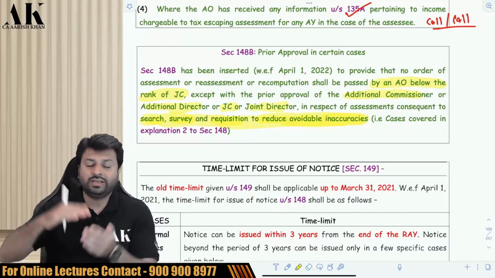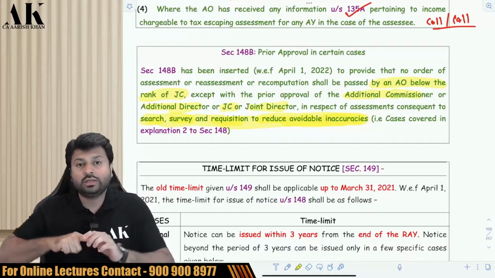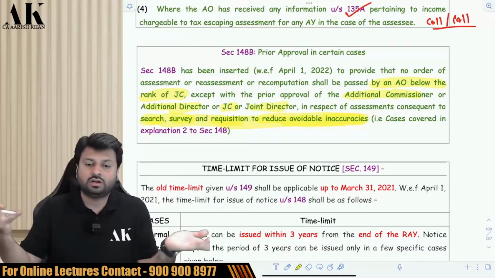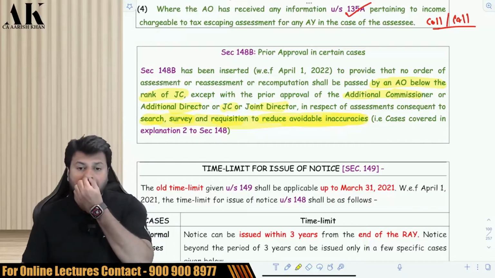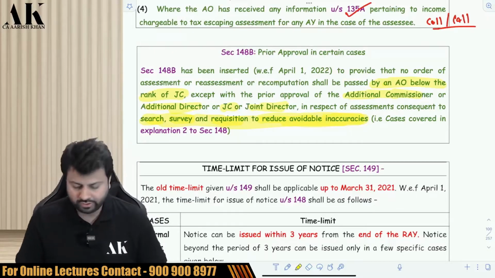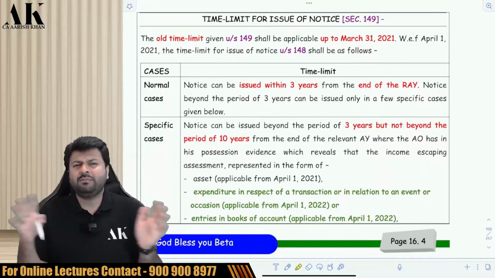So if the AO is below joint commissioner and they are doing some high-stake cases like survey, search, requisition, etc., then they have to take approval from these four authorities. Otherwise, their order is invalid. Okay. Let's come to the next point. That is a very important point for us.